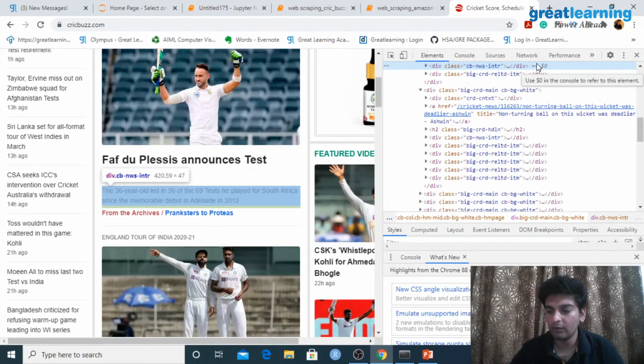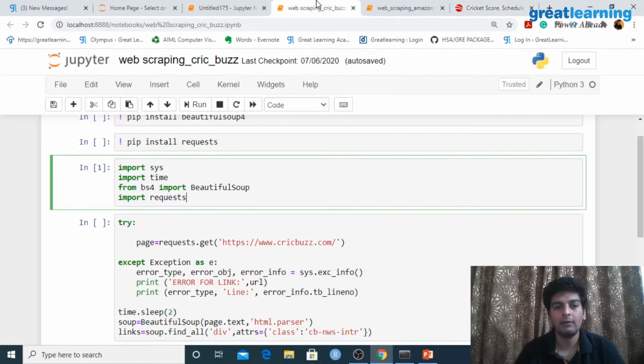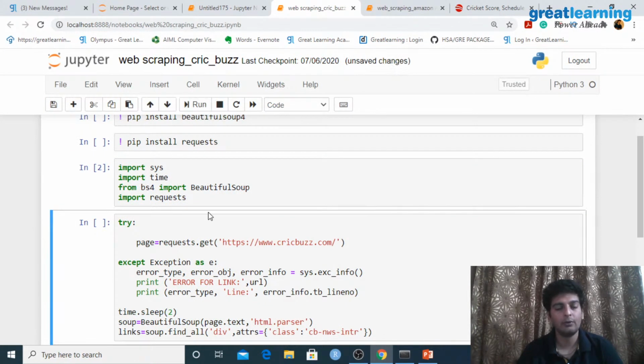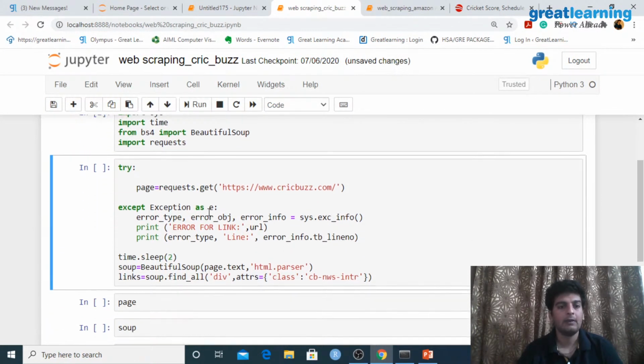Since this is what we have to extract, I'll go back to my code over here. And now let me import all of the required libraries. So I've imported Beautiful Soup, I've imported requests. Now after this, whenever we have to scrape something from a website, I've told you that we have to send a request to the website. So here, this is what I'm doing.